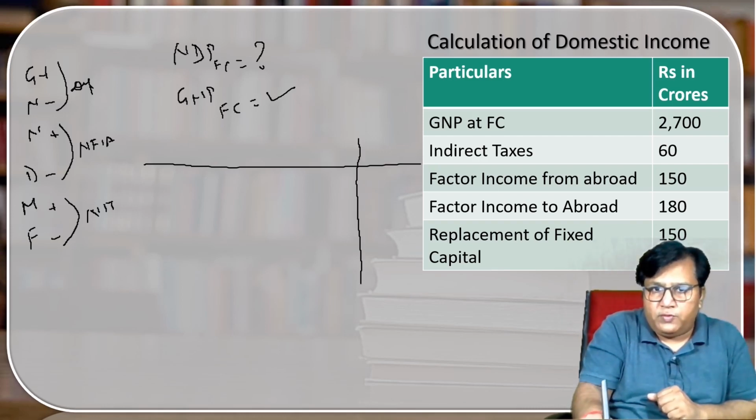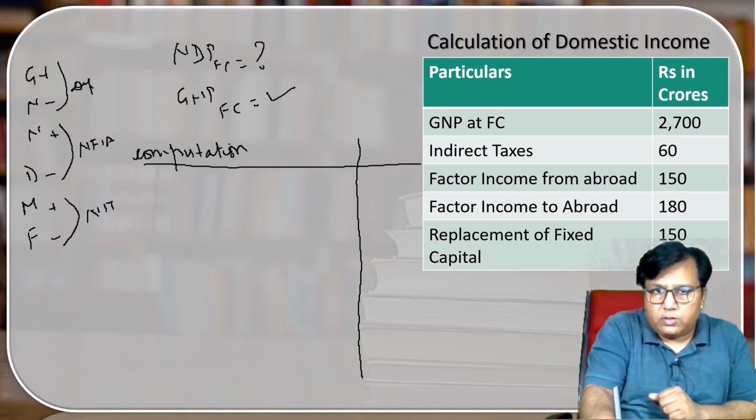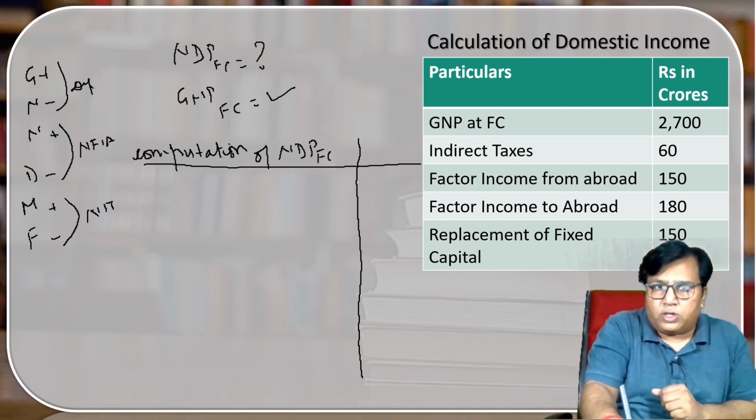Firstly, what we have to do? We have to draw the format. Write down what we have to calculate. Domestic income. Write down computation of domestic income, NDP FC. Firstly, draw the format. What is given to you? GNP FC.